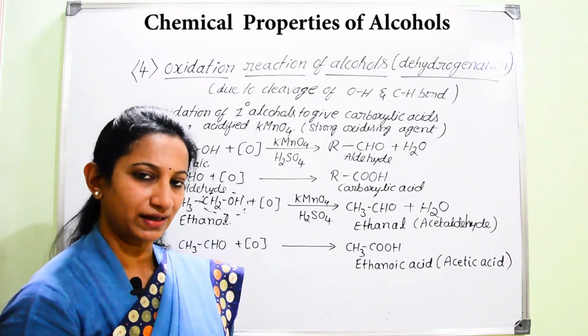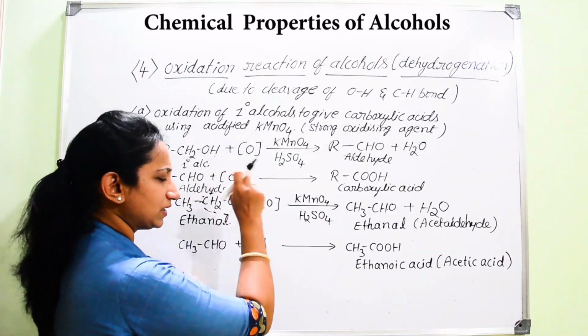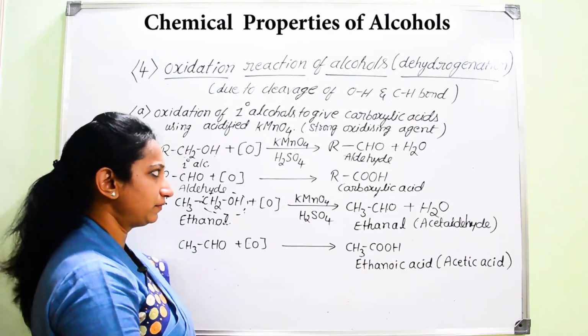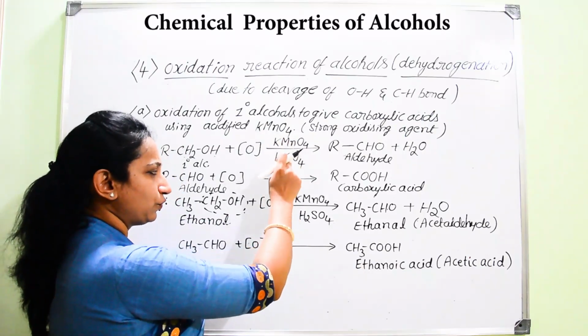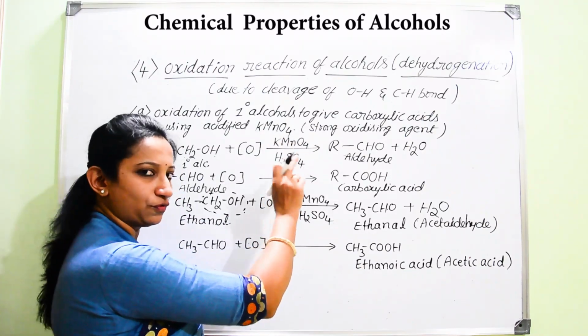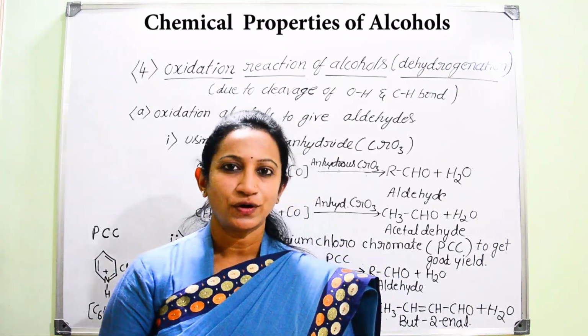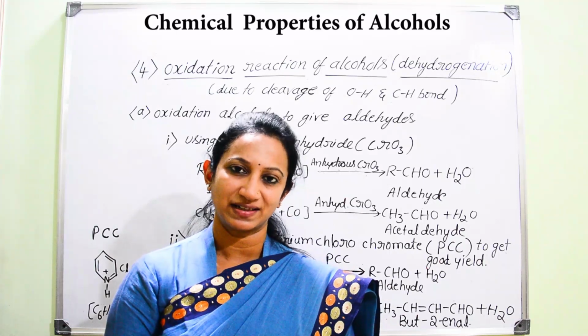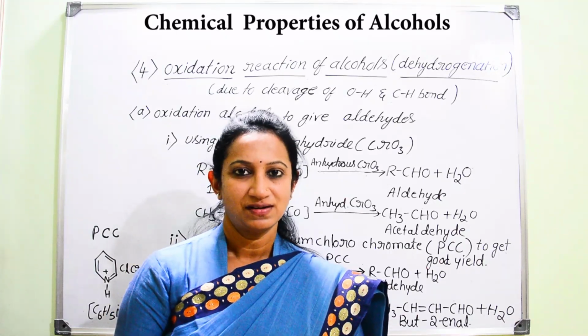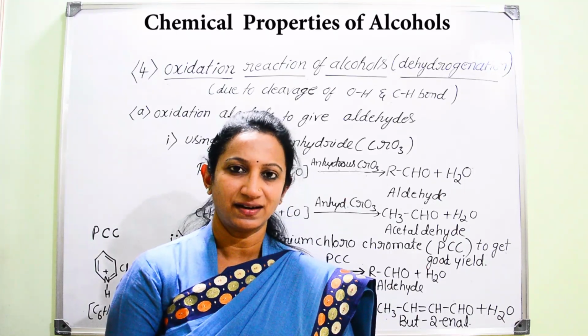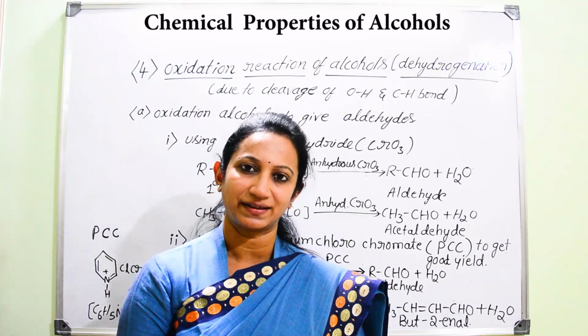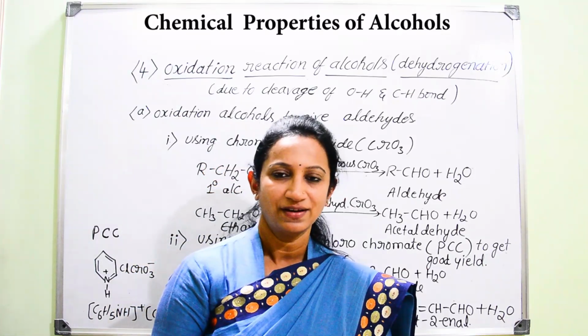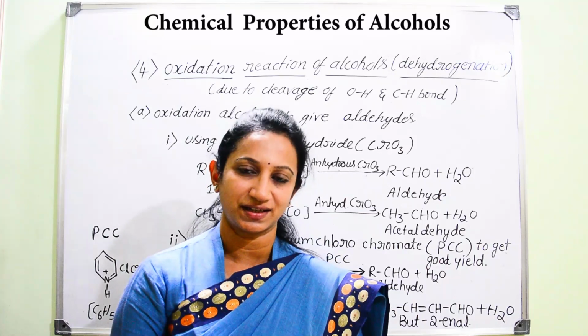That is how we are converting primary alcohols into carboxylic acids with the help of KMnO4 in the presence of H2SO4. If we want to convert primary alcohols directly into carboxylic acids, we can take the help of concentrated sulfuric acid along with potassium permanganate, that is acidified potassium permanganate, which is acting as a strong oxidizing agent.